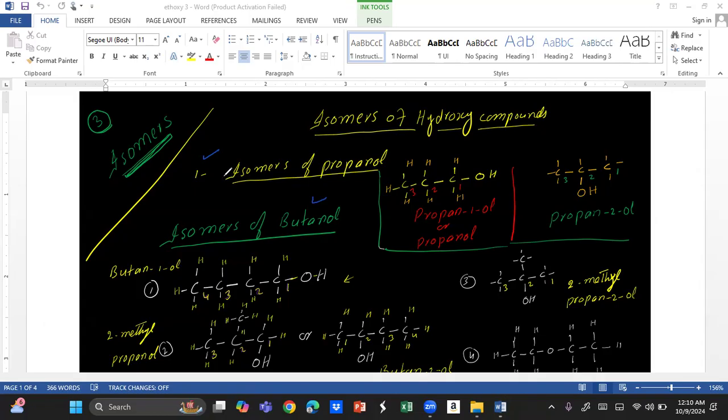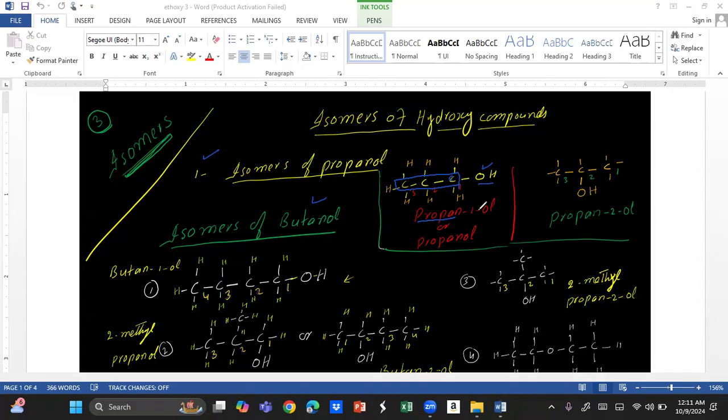Let's see the isomers of propanol first. These are three carbons. First, we need to mark the chain. The numbering has to be done from the side containing the functional group. This is carbon number 1 because with this carbon we have the hydroxyl group. This will be carbon number 2 and 3. So there are three members, which is why we write propane-1-ol.